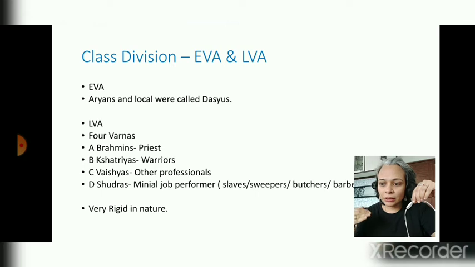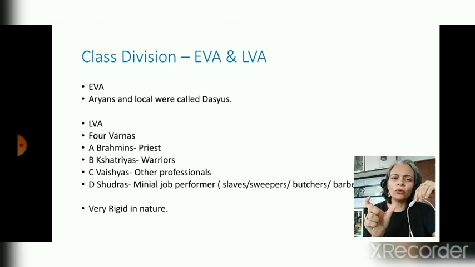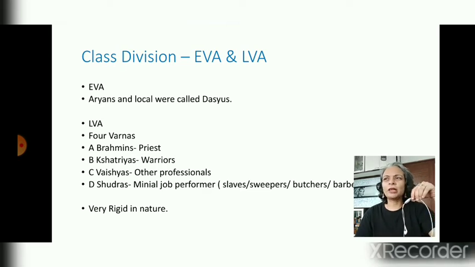When we read the sources of the Rig Veda of the later ages, there you can see the 4 varnas, or the 4 class divisions, in a very clear way, that the society was divided into 4. First was Brahmin, all the priestly class was considered Brahmin. Second was the Kshatriyas, all the warriors, even the king was considered a Kshatriya. Then Vaishyas, all other professionals like traders, merchants, artisans, and many others. The farmers are also there. They all were Vaishyas. Then come Shudras.